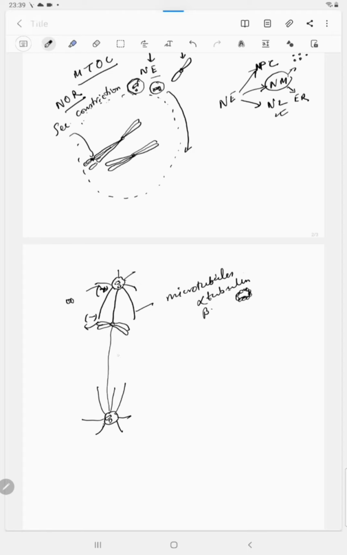In this manner, the chromosomes are distributed all through the nucleoplasmic region, and all of the chromosomes are bound by spindle fibers coming from both sides of the pole. This process is very crucial, and it is controlled by the spindle attachment checkpoint that ensures that all the chromosomes are bound to the spindle, and this can be called pre-prophase.